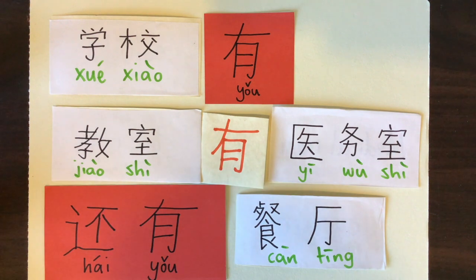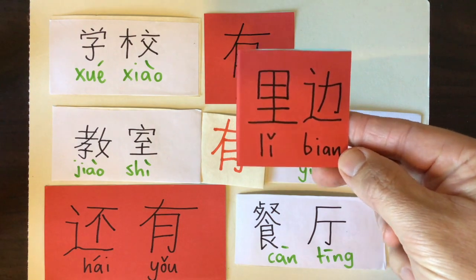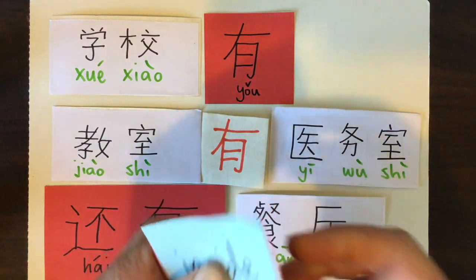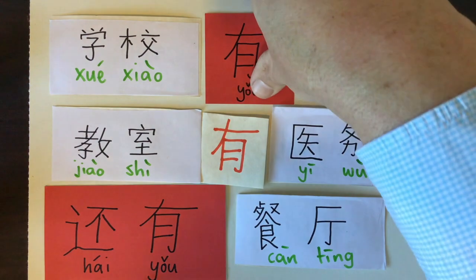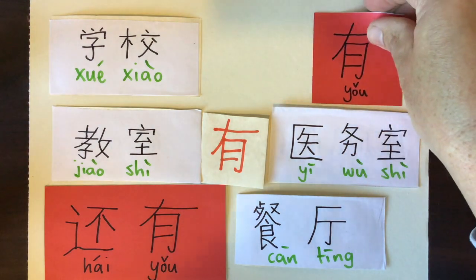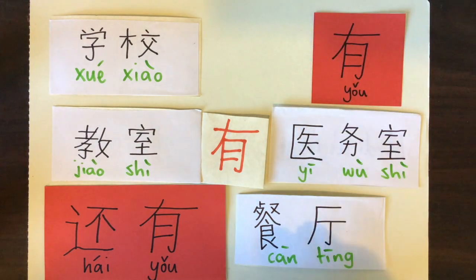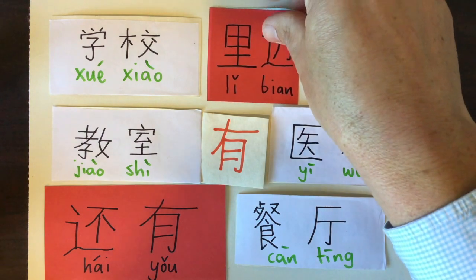Okay, now we need to say something slightly different. If we were to say that the school has these things inside it, we're going to use 里边 for inside. Okay, so moving things along. I'm just going to move Yol just over here. I'm going to use 里边.